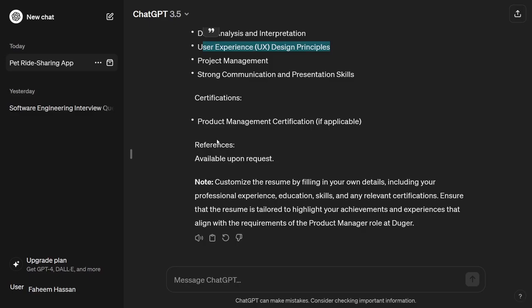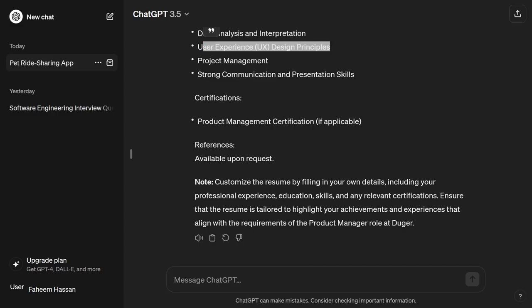So if you provide all this stuff as a context and then ask it to write a resume, believe me, it will write an amazing and helpful resume for you. Obviously, you can customize that content later. So this is the method to get help from these AI tools. This is the stuff that we actually have to learn so we can benefit from these large language models.